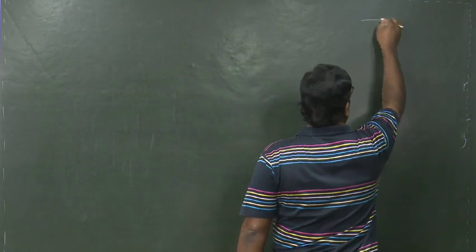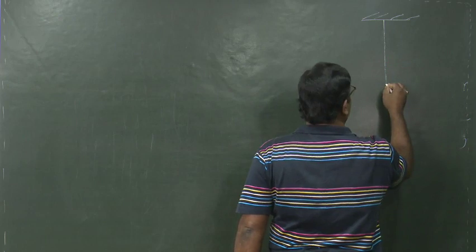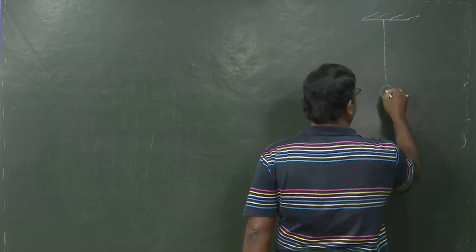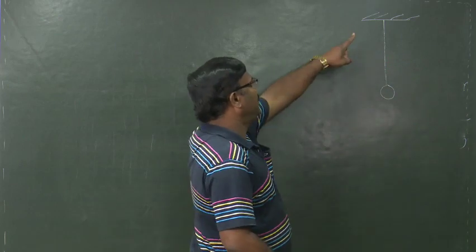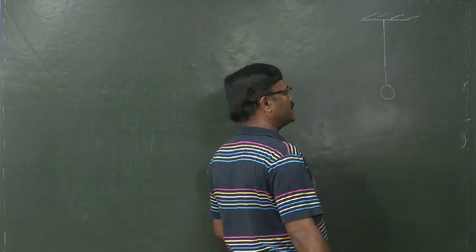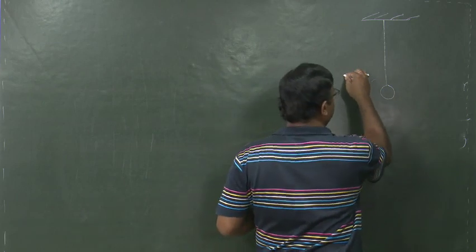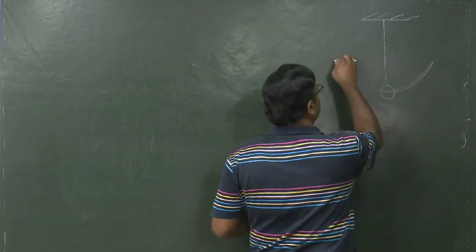Let this be a roof, and through a string a body is hung from the roof. Now if a tangential force acts on this bob, then it will try to oscillate like this.